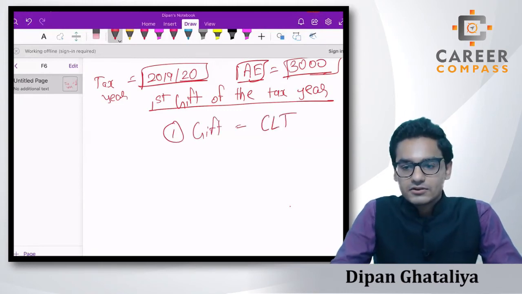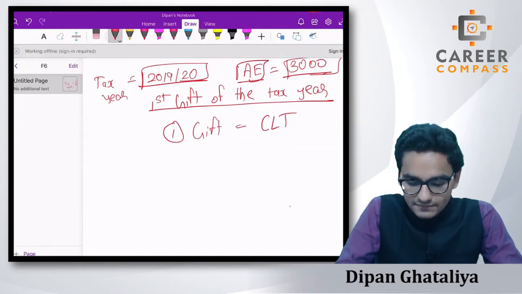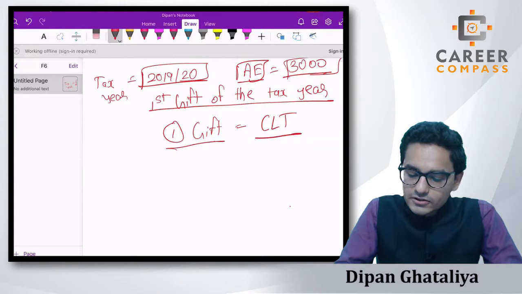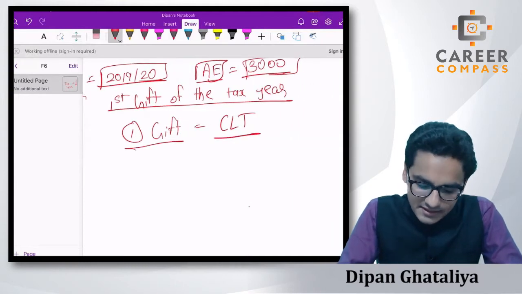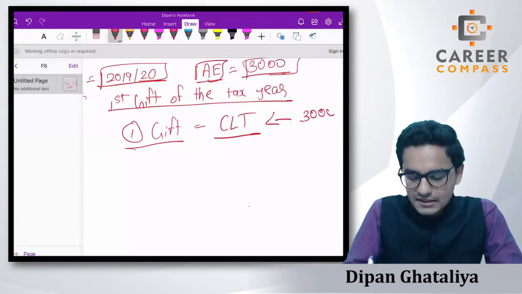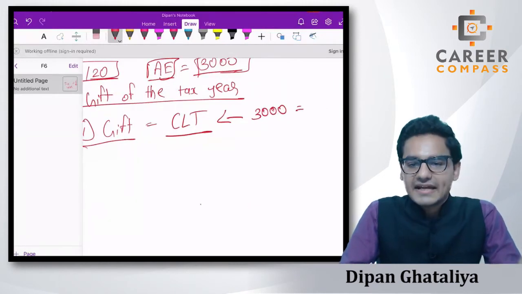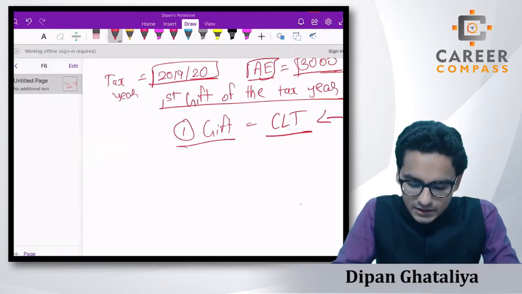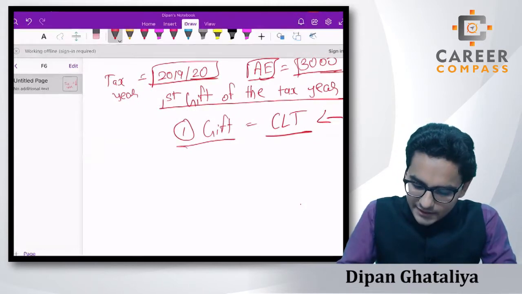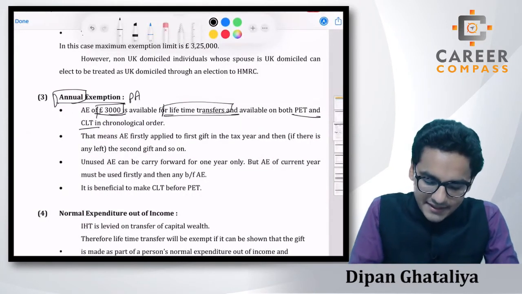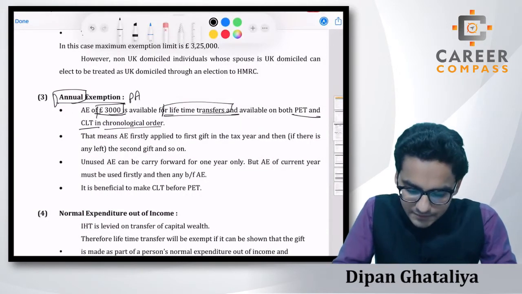If we are making lots of gifts, we should take care that our first gift is a CLT, so that we will get the annual exemption of 3,000 on the first gift, and then we will have some tax advantage over this CLT, right? So that's what they have written, that it can be available on PET and CLT in chronological order, right?